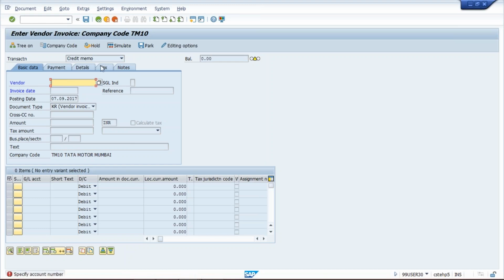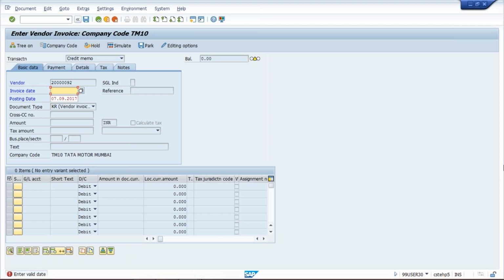So from here also directly you can jump, but use FB60, FB65, because you have given credit memo. Press enter. If you press enter, then the system will say that you need to enter the invoice here. Then again press enter, then the system will say, add the invoice date here. So it's better to use FB65 directly. It is going to adjust all these fields, and you can enter the details very easily.